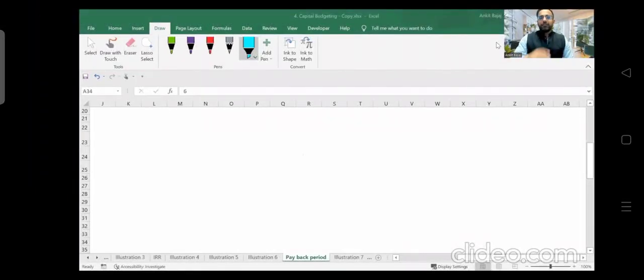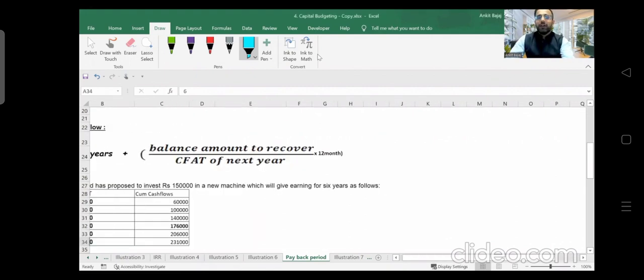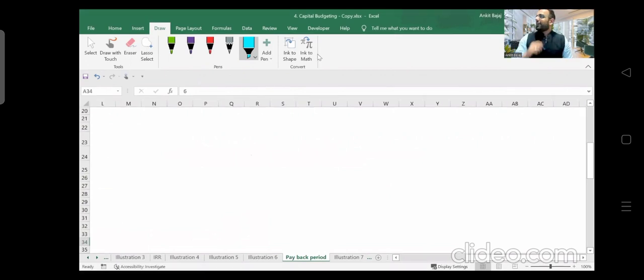Chalo. So today we will be discussing the payback period, right? And payback period is one of the most important concepts which we will be discussing now. Do you have any idea about payback period? What actually is payback period and what is the use of payback period in the capital budgeting chapter? Do you have any idea? Do you understand what is payback period?